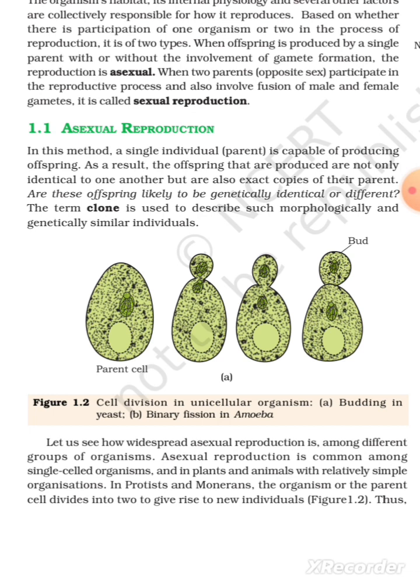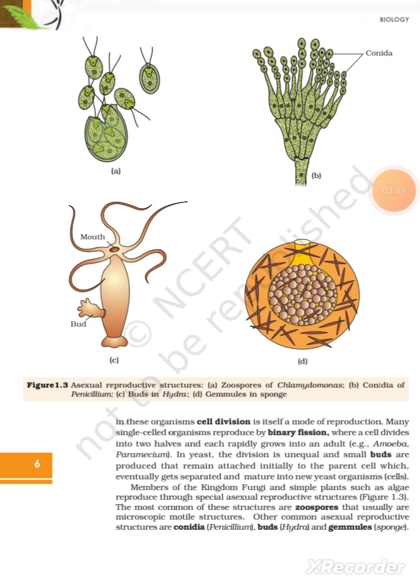Let us see how widespread asexual reproduction is among different groups of organisms. Asexual reproduction is common among single-celled organisms and in plants and animals with relatively simple organisation. In protists and monerans, the organism or the parent cell divides into two to give rise to new individuals. Figure 1.2. Figure 1.3, Asexual reproductive structures. Zoospore of Chlamydomonas, conidia of Penicillium, buds in Hydra, gemmules in sponge. In these organisms, cell division is itself a mode of reproduction.